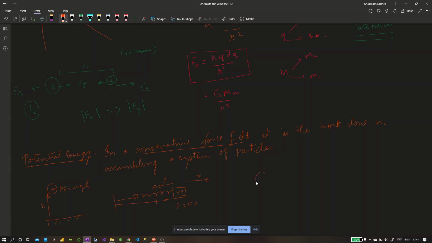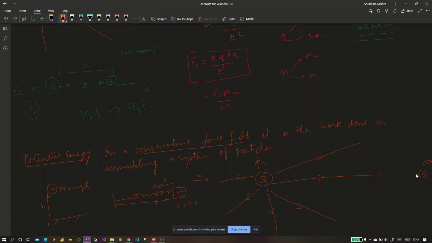Similarly, in case of electrostatic forces, if I had a charge q already there, it would have an electric field around it, and this field would always exert a force on any charge that comes near it. When I start bringing a small charge q, which was initially at infinity, theoretically the field would not reach there and it was not experiencing any force.